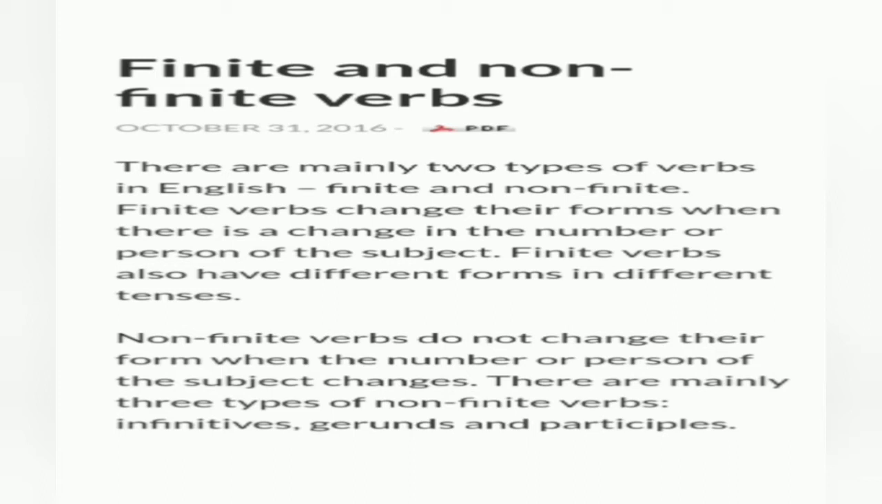Again, we have described the subject on the basis of number and person. Finite verbs will also have different forms and different tenses, because we change them according to the subject. Now in case of non-finite verbs, we do not change the form, it remains the same. In that we particularly include infinitives, meaning the base form of the verb.